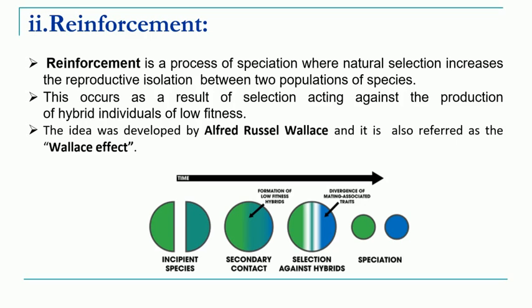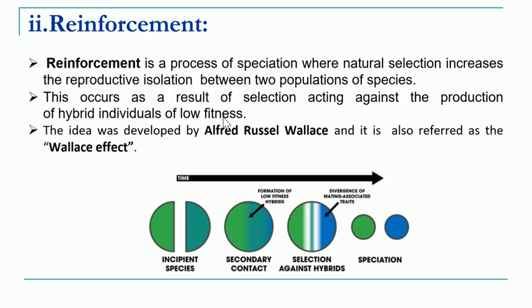So, by natural selection, only those individuals which are fit to survive are selected by nature, and when such fit individuals get a chance to mate, then we have what is called reinforcement. This occurs as a result of natural selection, and this will act against the production of hybrid individuals of low fitness.